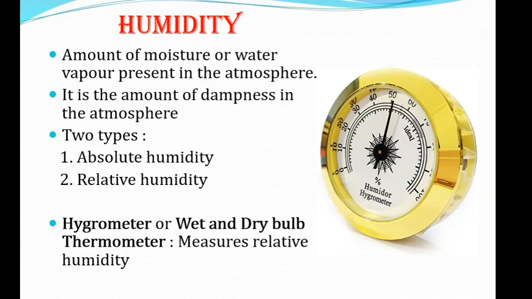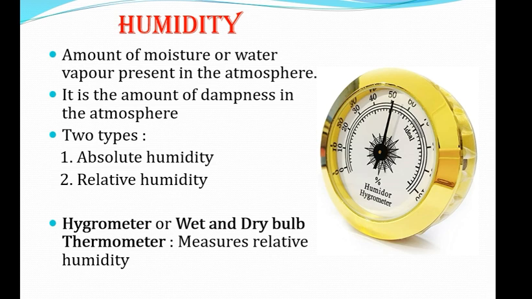Now we will discuss the humidity. What is humidity? It is the amount of moisture or water vapor that is present in the atmosphere. It is the amount of dampness in the atmosphere. So if you have damp weather or humid weather, that means the atmosphere has a large amount of water vapor present in the air. And if you have a dry region, like the desert region, the atmosphere does not contain much water vapor. But in the equatorial region, the humid climate is there, damp weather is there, that is why it contains much more humidity, or you can say water vapor.